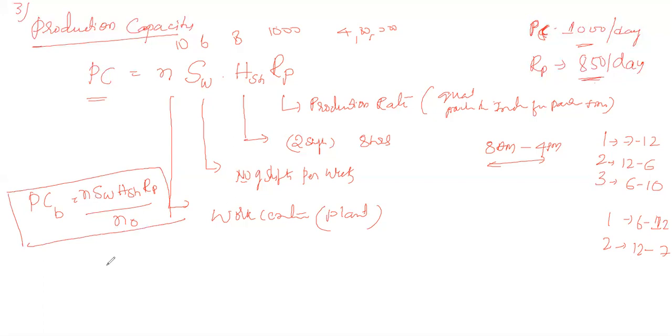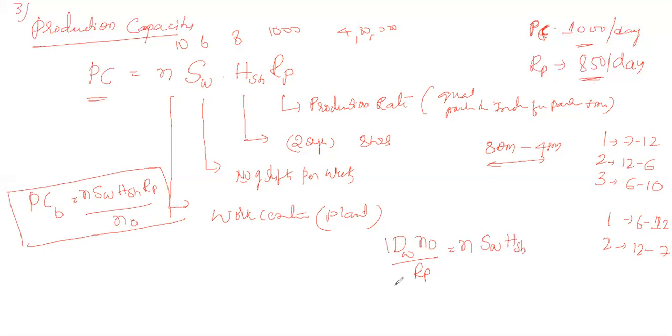Similarly, we can also calculate the production capacity per week. D of W is the demand required for the particular week, and the number of products is divided by the production rate. It should be equal to the number of machineries available, the number of shifts per week, and the number of hours per shift.